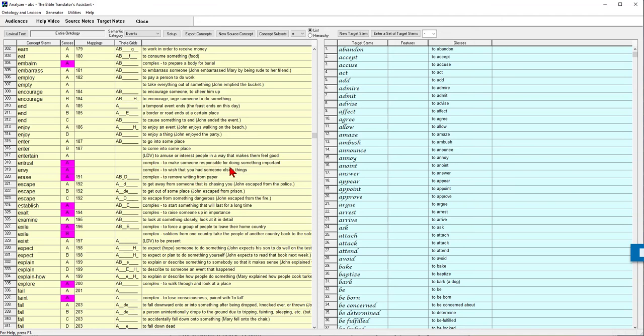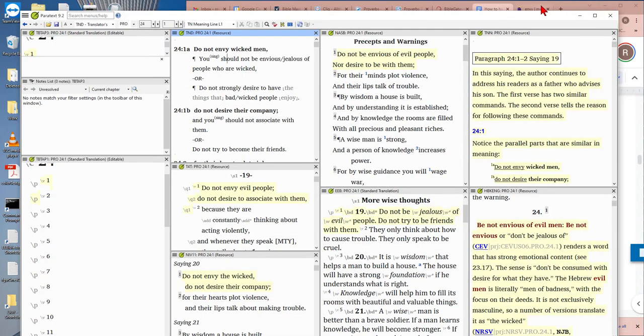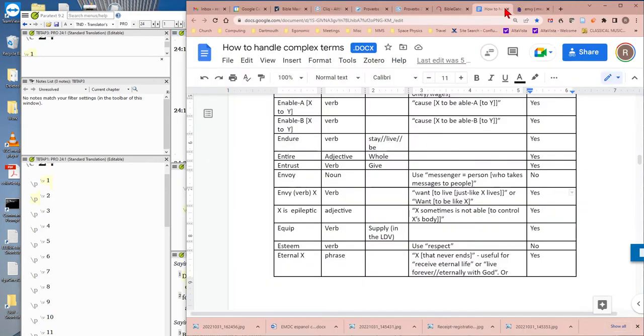I sent a message to Todd about this. The authoritative guide for what we want, the phase one people want, is in this document, how to handle complex terms. And so if you look up envy in here, it's in alphabetical order.